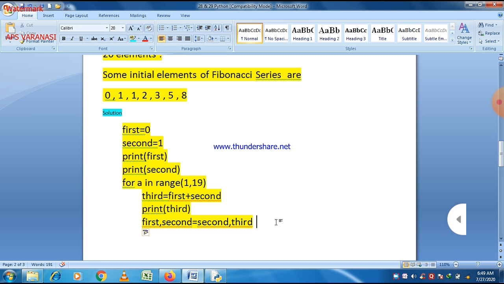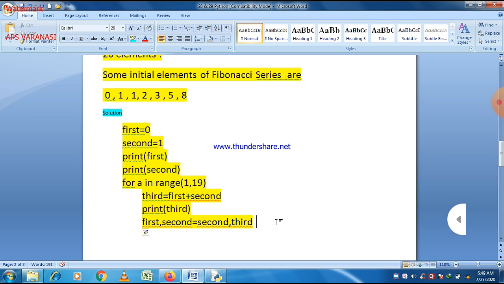So the first time a is 1, and then there is a variable named third is equal to first plus second. Since first plus second is already given in this program and these are 0 comma 1, third is equal to 1 and print third, so 1 will be printed. And after that first comma second, now this is a very important portion of this program, first comma second is equal to second comma third.